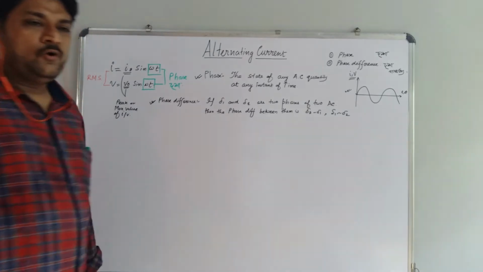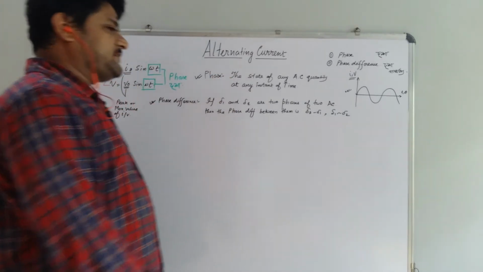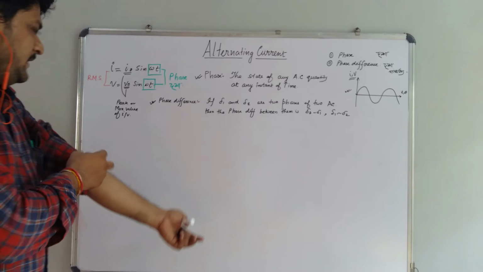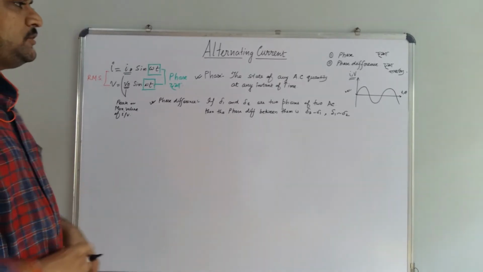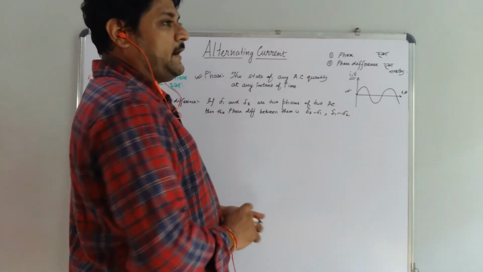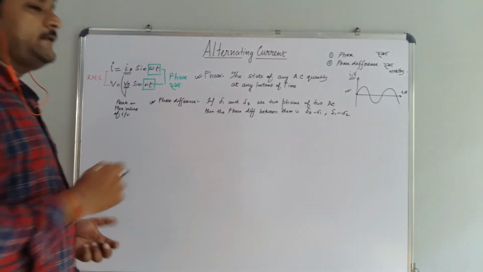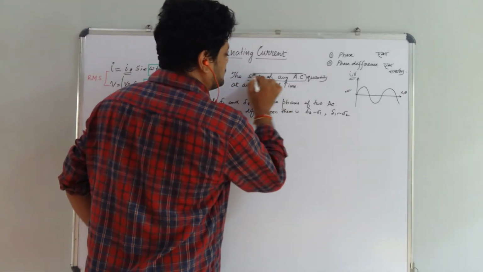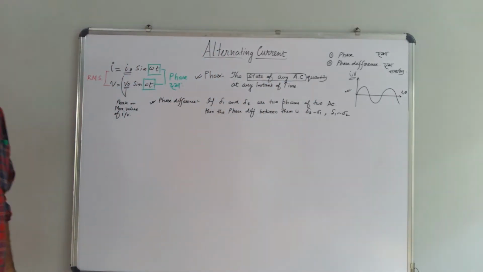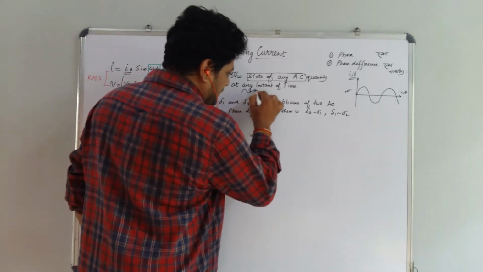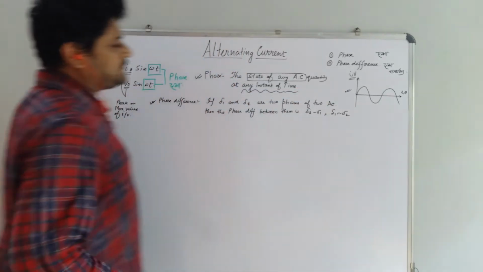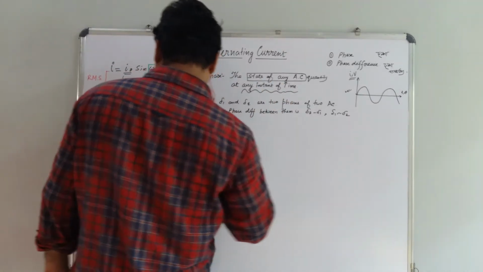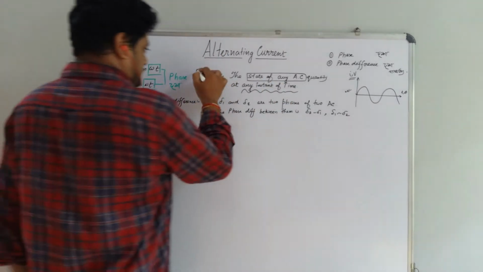So you have to know what this phase and phase difference actually are, and what happens in the waveform if you plot a waveform. And why a waveform? How can you determine the state of any alternating quantity at any instant of time? These two, the state of any alternating quantity and at any instant of time, are the most important words for this definition.